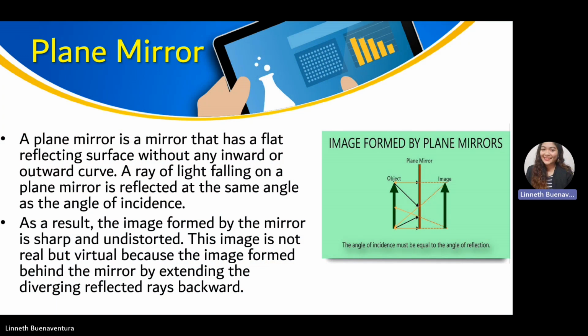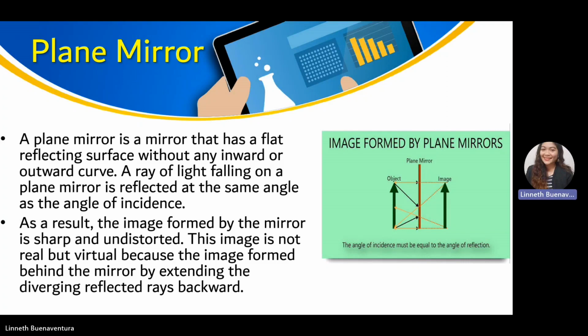So next is the plane mirror. The plane mirror has a flat reflecting surface without any inward or outward curve. A ray of light falling on a plane mirror is reflected at the same angle as the angle of incidence. So the image and the object have the same distance and same size. It is virtual and upright. As a result, the image formed by the mirror is sharp and undistorted.